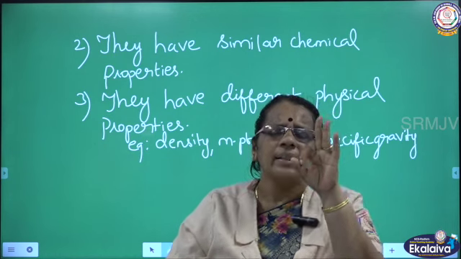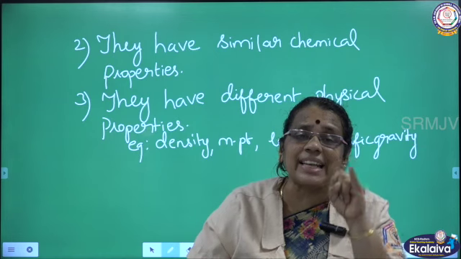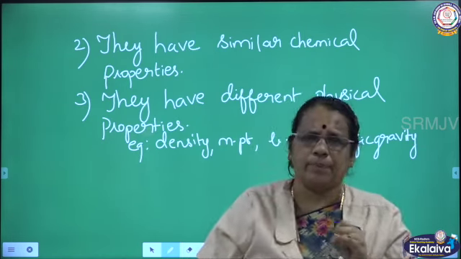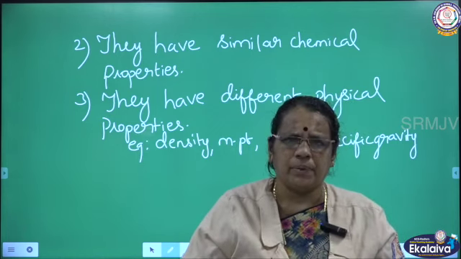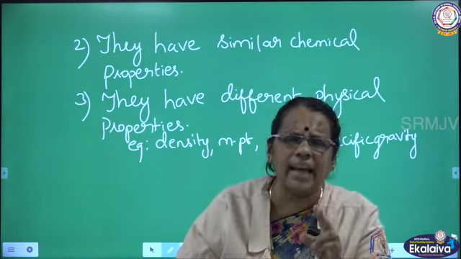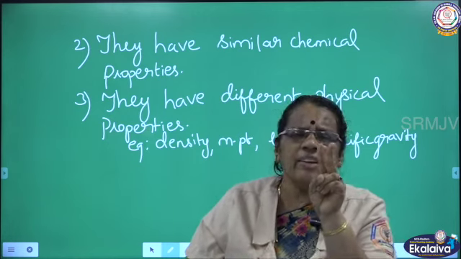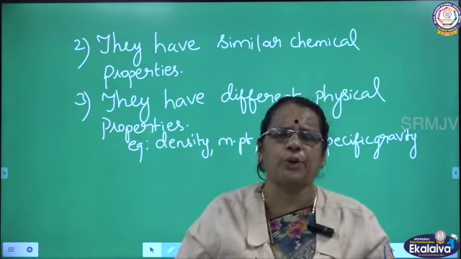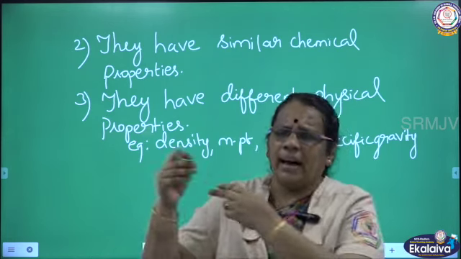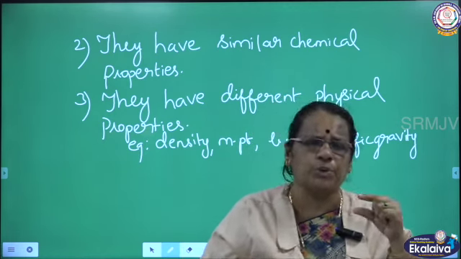So far you have studied three characteristic features. First one I told about: the successive members in the homolog series differ by CH2. I took the alkane family and gave two examples, ethane and methane. Subtract methane from ethane, and the difference I got is CH2. Any series, whether alkane, alkene or alkyne, successive members differ by a unit of CH2.